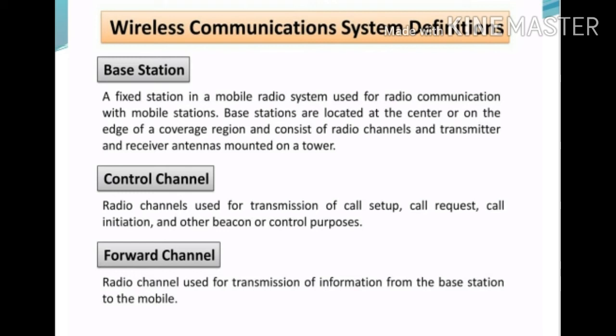Next is the forward channel. Forward channel is defined as the radio channels used for transmitting information from the base station to the mobile station, that is in the forward direction.